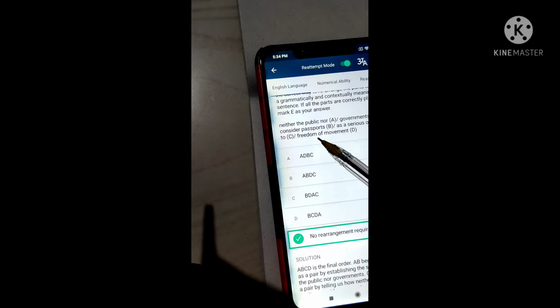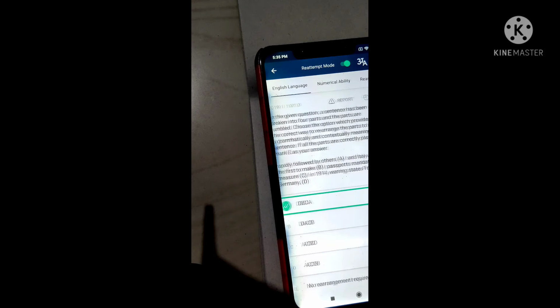So, freedom of neither the public nor the government consider passports as a serious obstacle to freedom of movement. Here no swap is there, because the sentence is always correct in form. So neither the public nor the governments consider passports. It means public and also governments consider the passports as a serious obstacle, not consider the passports of serious obstacle to freedom of movement. So it's correct.